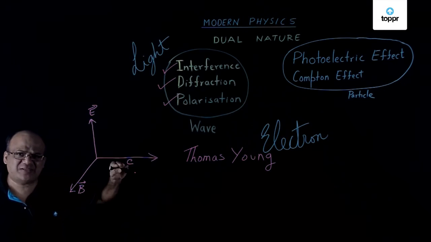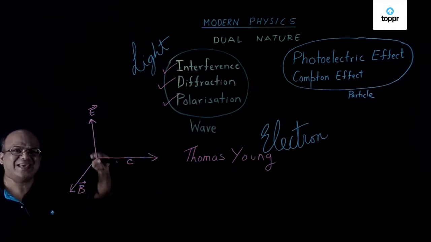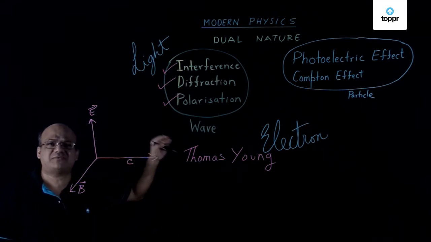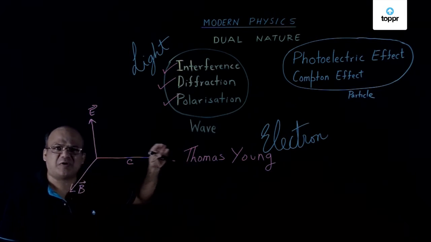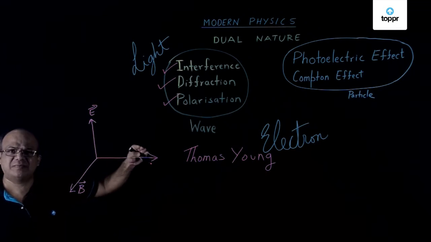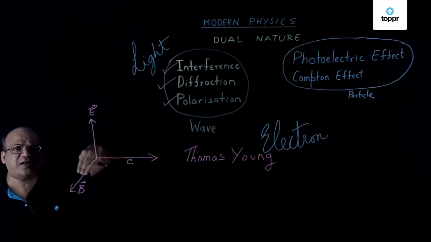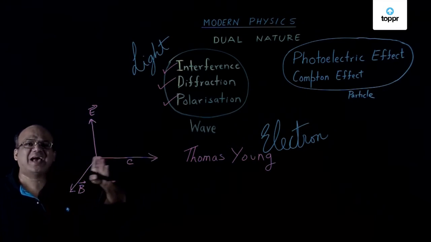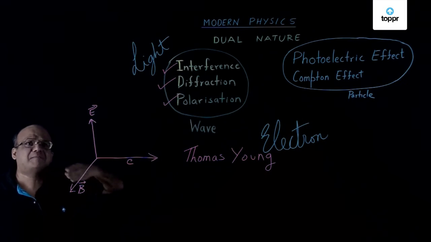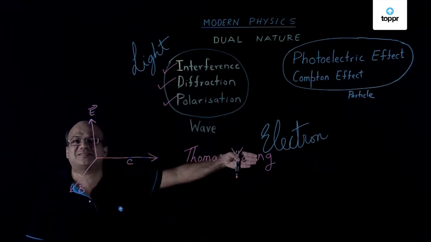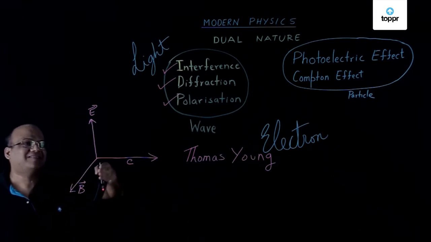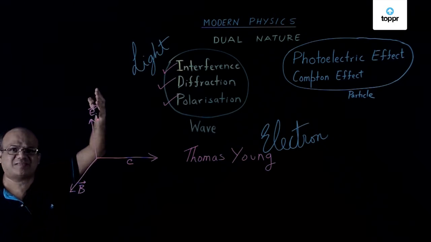In classical physics, light is an electromagnetic wave. We have got electric field oscillations, perpendicular to that magnetic field oscillations, and the light propagates perpendicular to these two oscillations. Say the electric field oscillations are along y-axis.